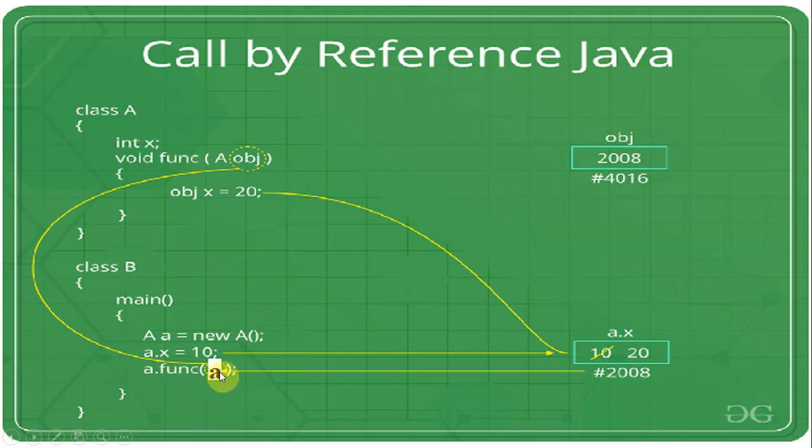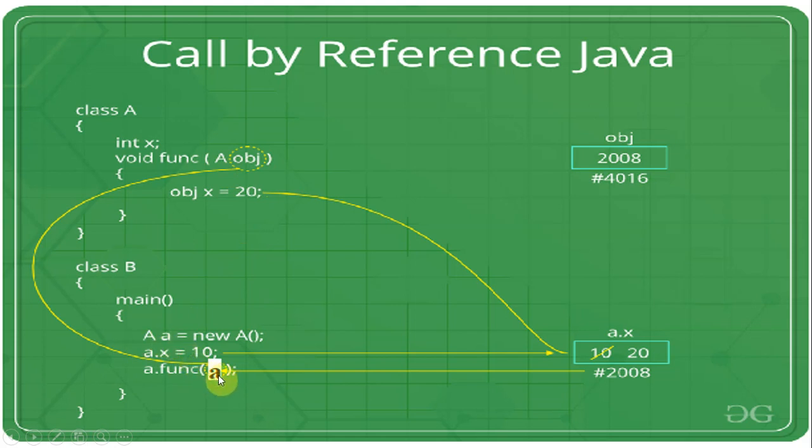So in a dot function, we are passing an object only. Why are we passing an object here? Because the parameter is defined as an object, so that's why we are passing it. If it is a normal primitive data type, we can pass the x value here, but it is an object, so we pass the reference.